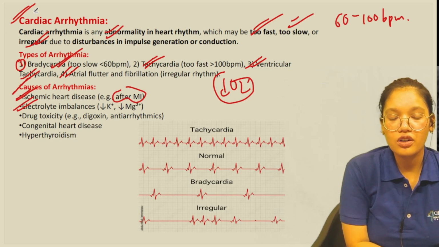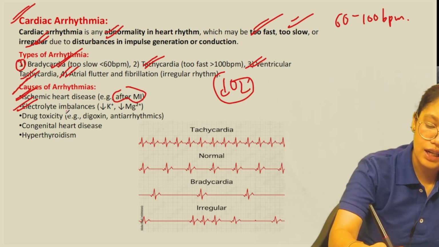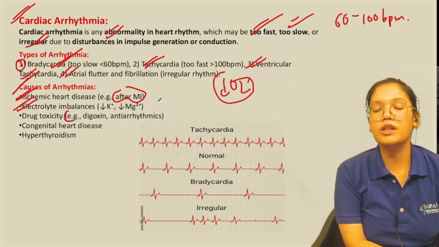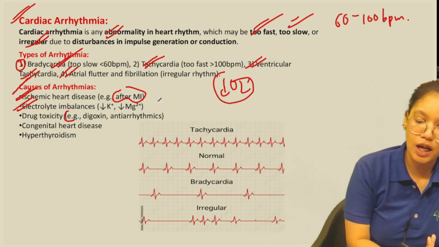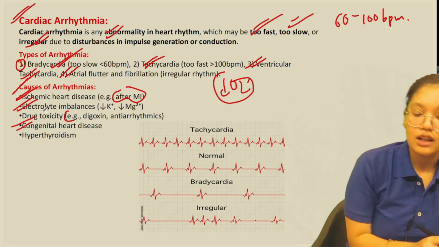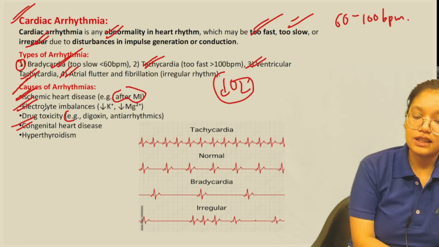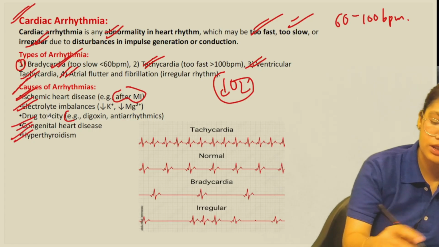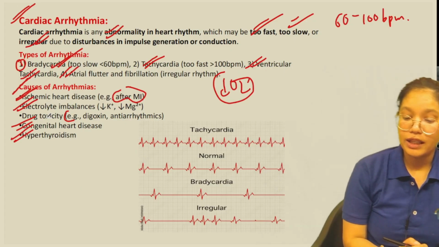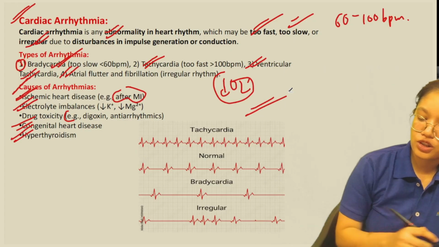Then we have drug toxicity, like of digoxin and the antiarrhythmic drugs; they can also be the cause of these cardiac arrhythmias. Then we have congenital heart disease. Then we have hyperthyroidism. All these are the causes for the cardiac arrhythmia. Then here we can look at the picture.